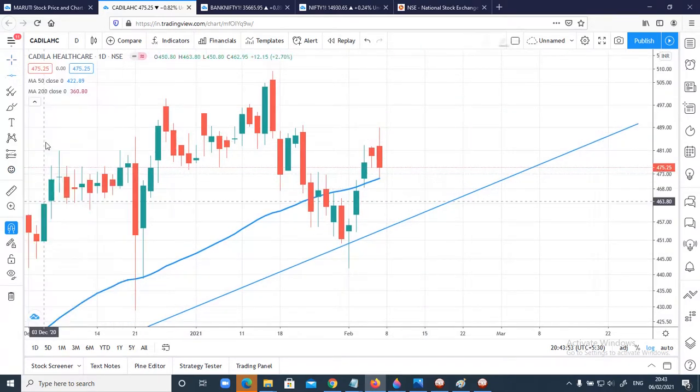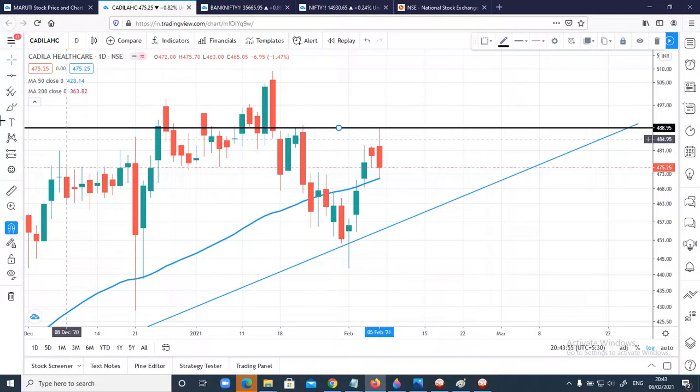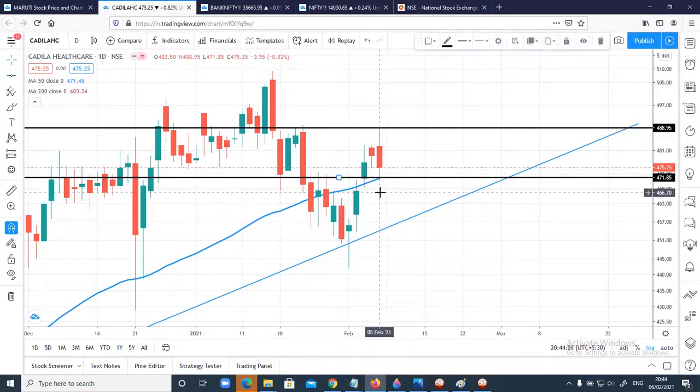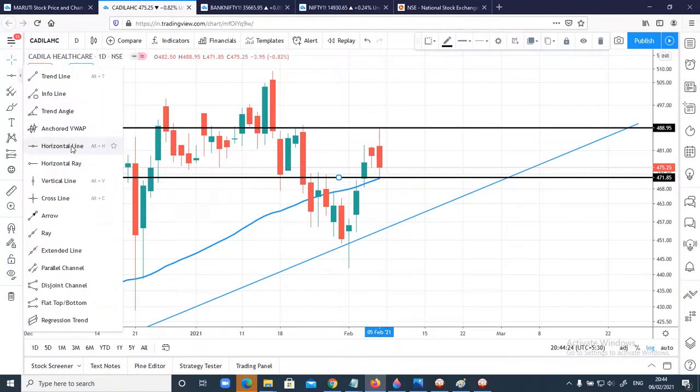So let me mark the range high and range low here. Once it breaks the range low, this low is 471.85 and the 50 moving average is 471.48. You can check out this 50 moving average. The time I keep the cursor here, it will show it's somewhere around 471.48. So in case price trades below this 50 moving average, not the range low, the 50 moving average, then we can expect momentum on the downside.